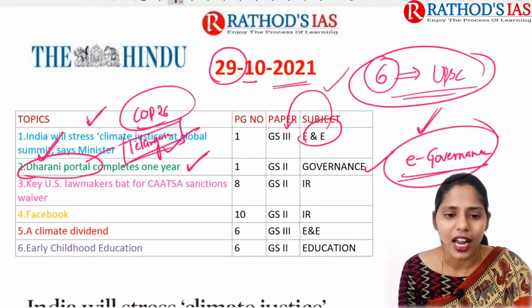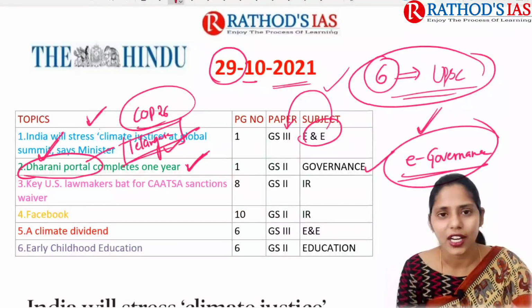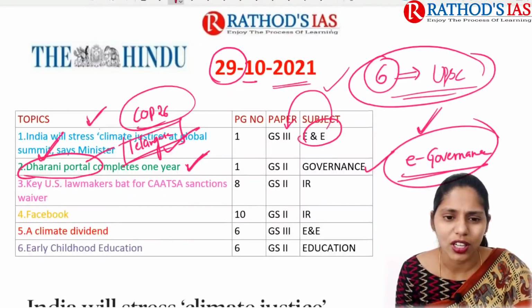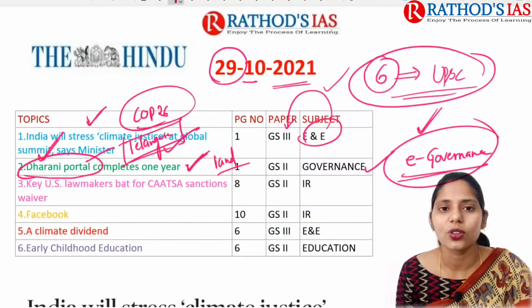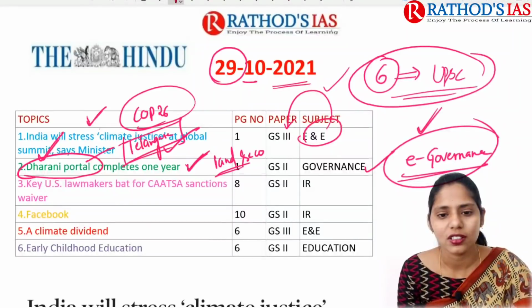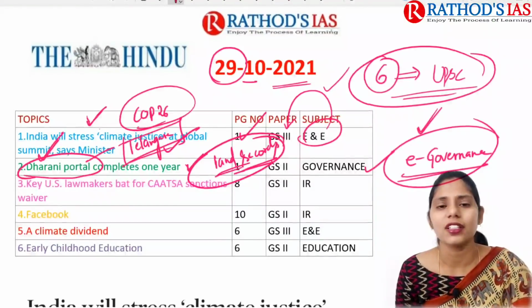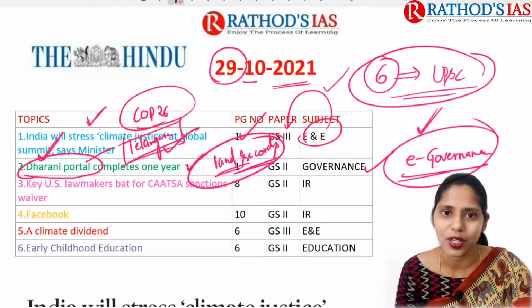It is regarding a land registration portal, right? So now we are going to discuss that. This is about land records, electronic land records. So you can add this article as a case study whenever you are writing an answer for this e-governance.